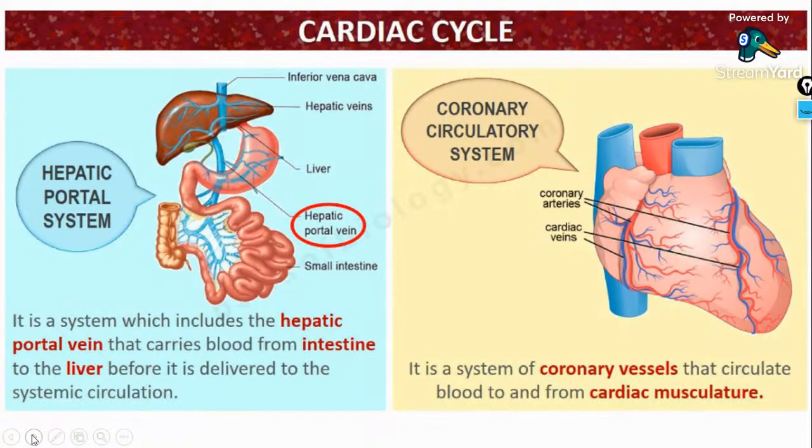The very first topic, hepatic portal system and coronary circulatory system. Let's discuss that in detail. This will be a very short session. Okay, very short slides and very short topics to complete today.